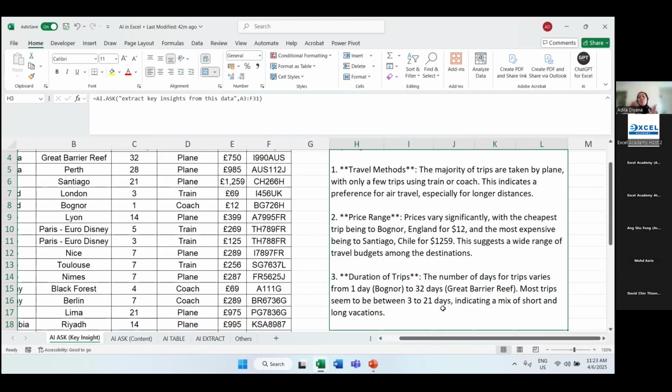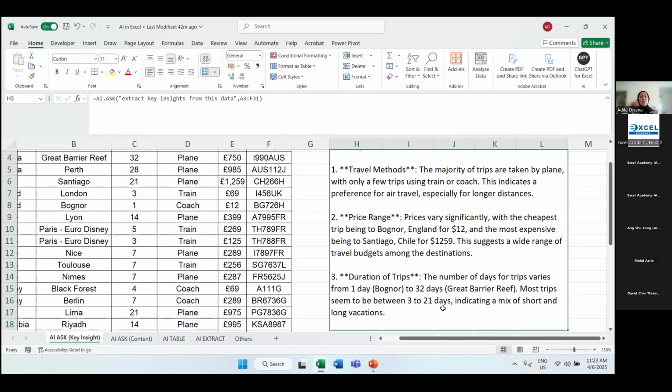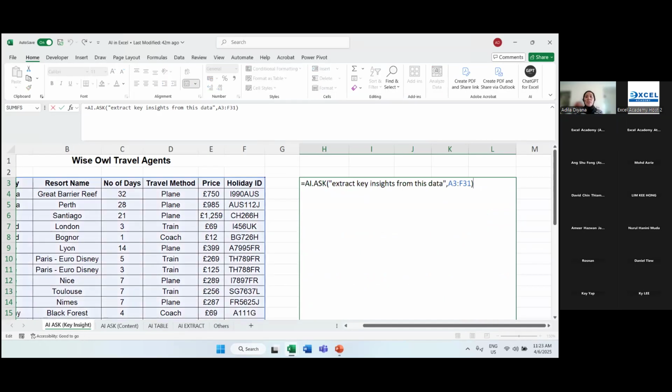Now you roughly know your customers are looking at 3 to 21 days, right? Maybe a short weekend getaway up to a 3-week vacation, indicating a mix of short and long vacations. So these are some of the key insights. Now looking at the formula, when I double click here, you can see the formula that I use is =AI.ASK, right?